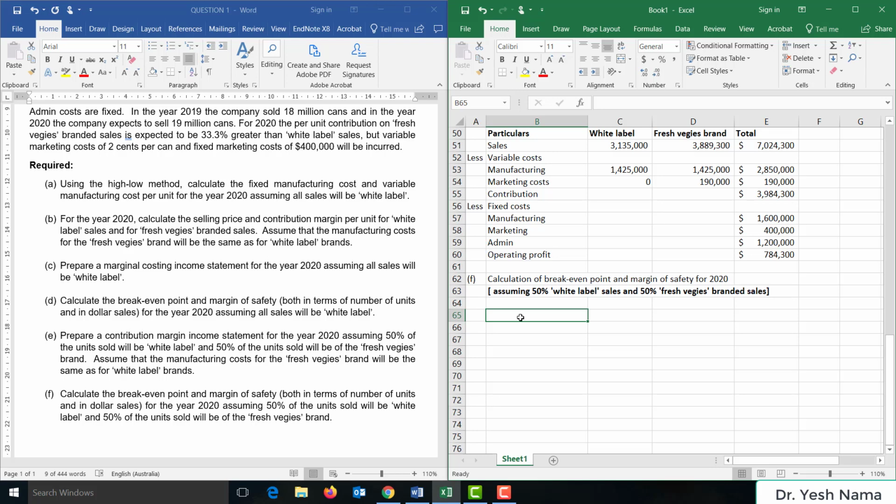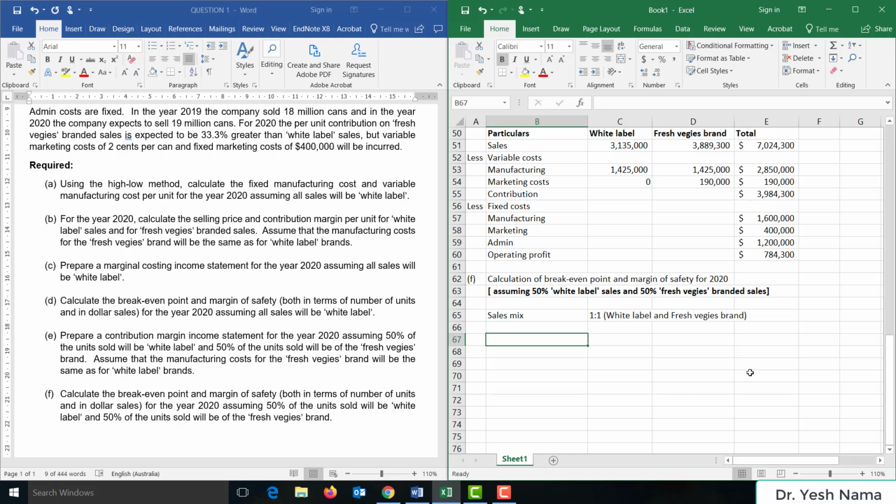Now, because we have two products in 2020, we have to work with a sales mix and then create a batch. So the sales mix is equal to 1:1 for white label and fresh veggies brand. So we are assuming that the company will sell one white label product for every one fresh veggies branded product because the sales mix is 50% white label, 50% fresh veggies branded.